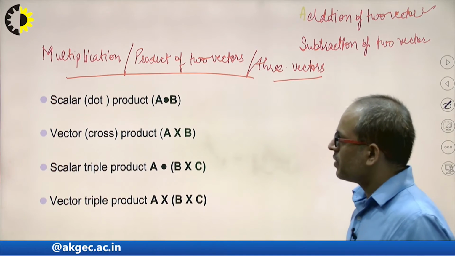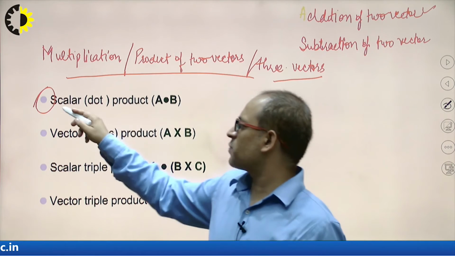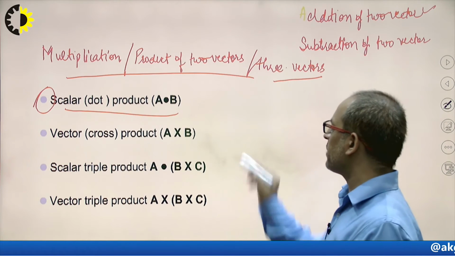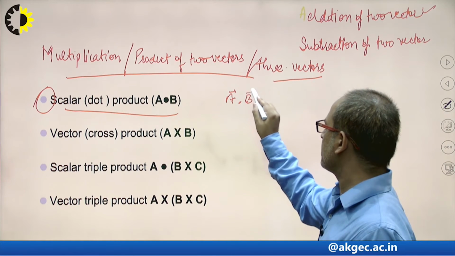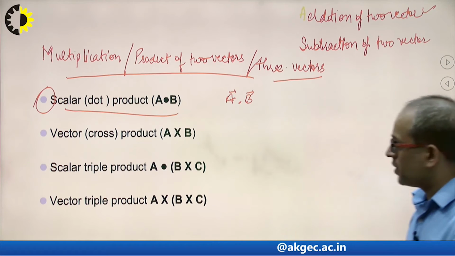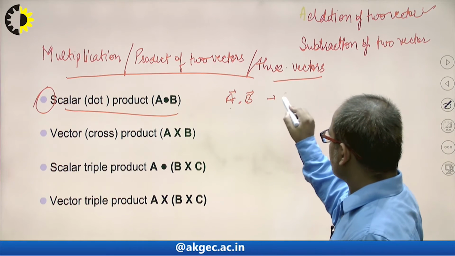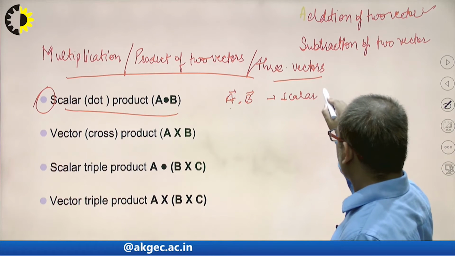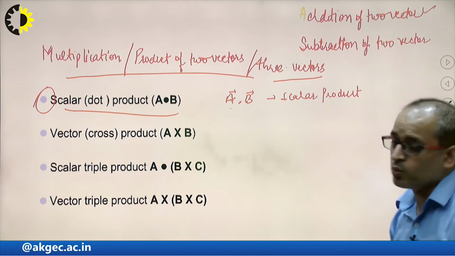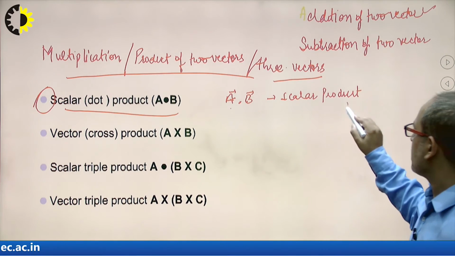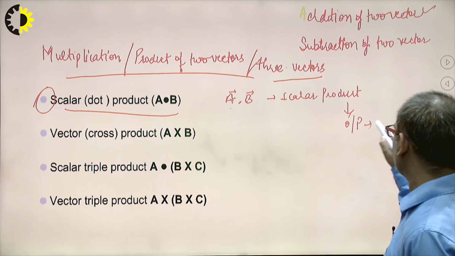First is the scalar product, that is represented by A vector dot B vector. A vector dot B vector represents the scalar product, meaning after multiplication of these two vectors, the output will be of scalar quantity.